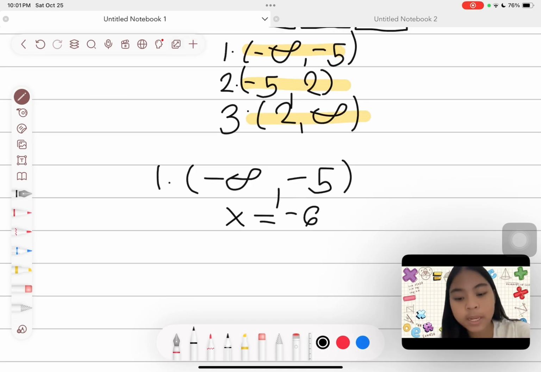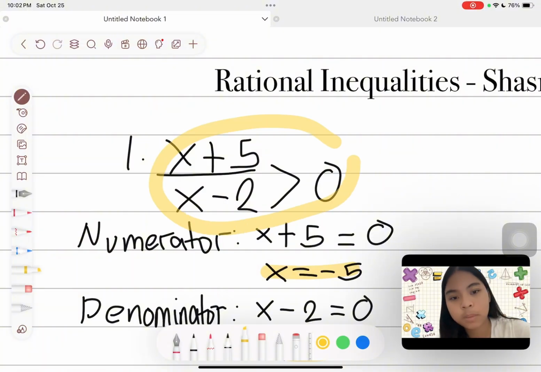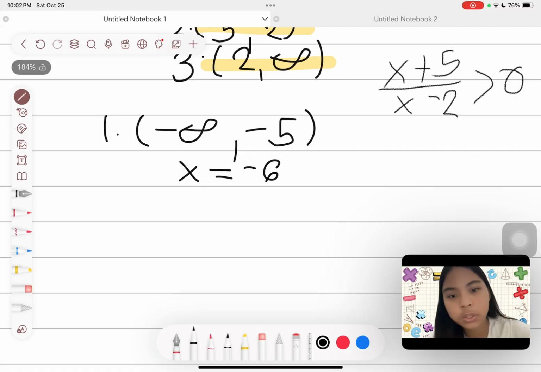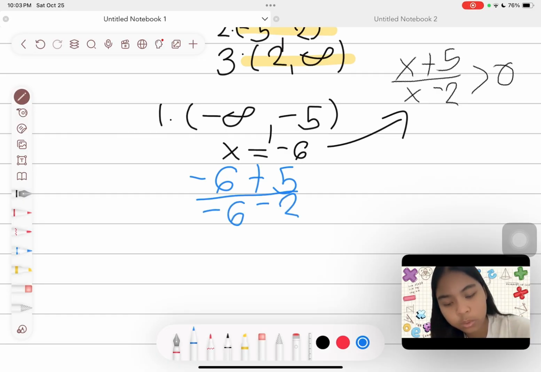We test by substituting a number from each interval into the whole fraction, which is our equation. So, we will substitute -6 into this: (-6 + 5) over (-6 - 2).